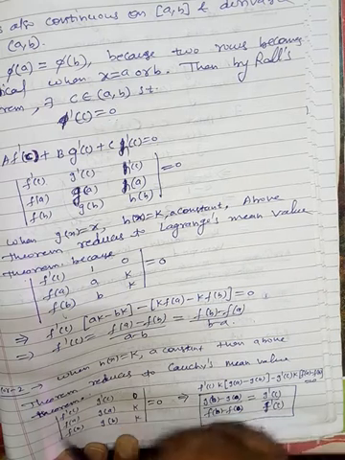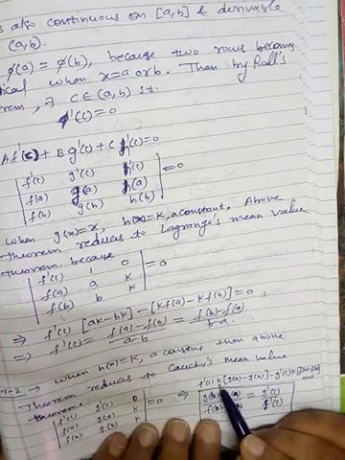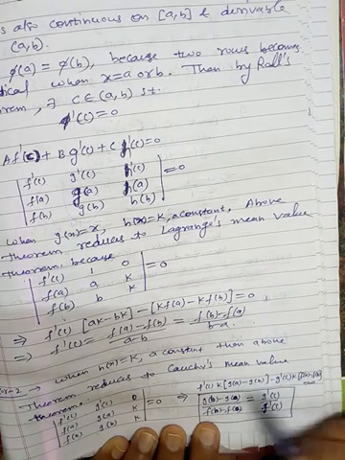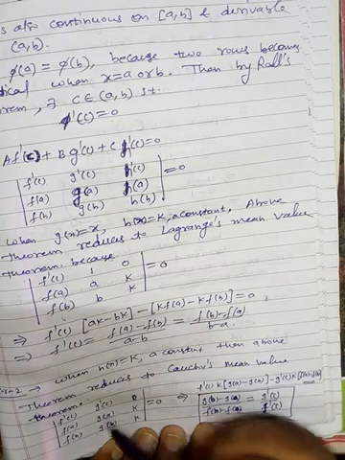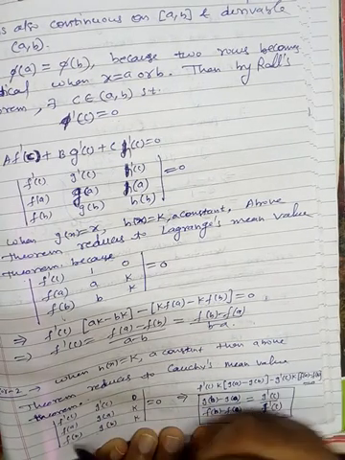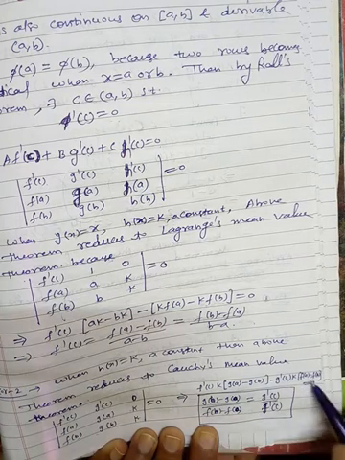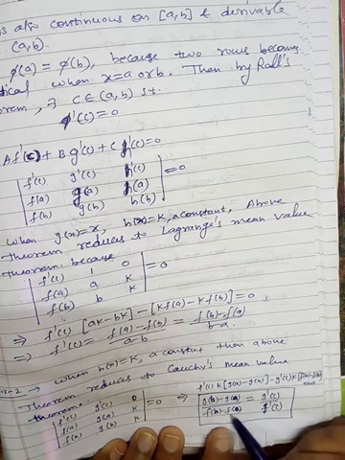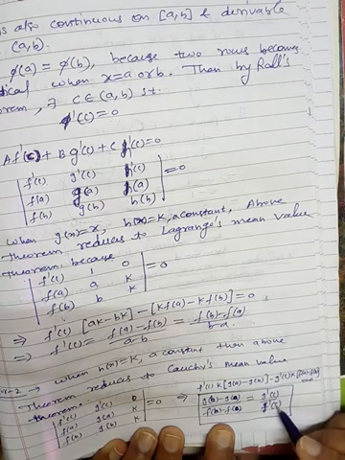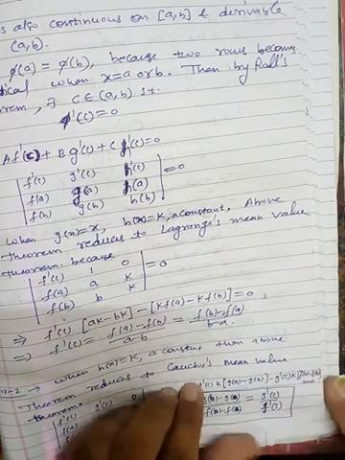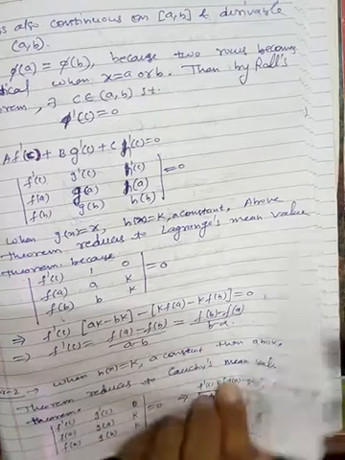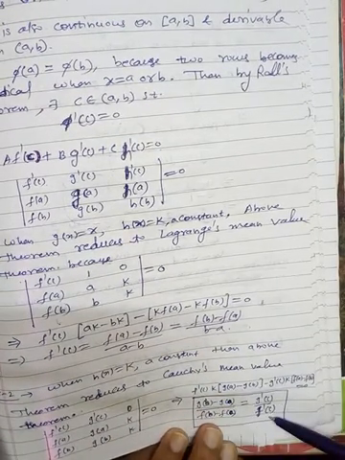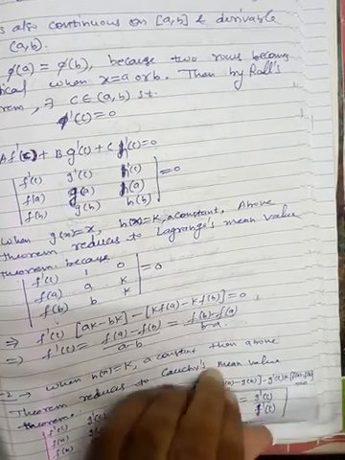Just expand this: f dash c into (k g(a) minus k g(b)), minus g dash c times (f(a) k minus k f(b)), is equal to 0. After simplification we get (g(b) minus g(a)) divided by (f(b) minus f(a)) is equal to g dash c divided by f dash c. You can also invert it, swapping numerator and denominator. So we are getting basically the Cauchy mean value theorem.